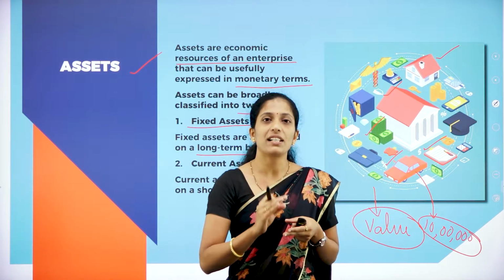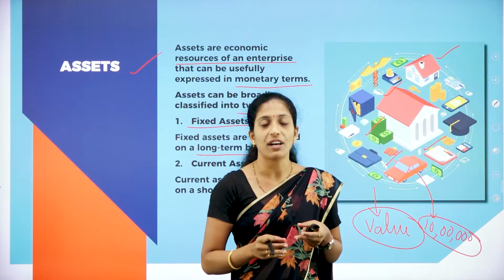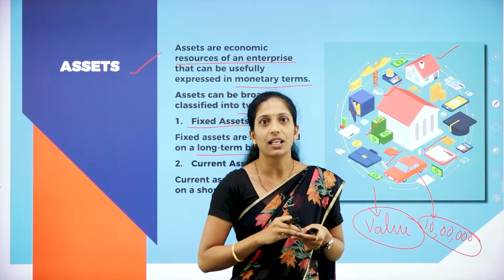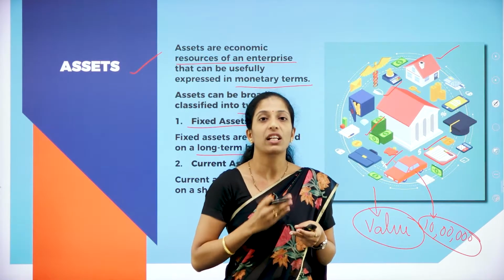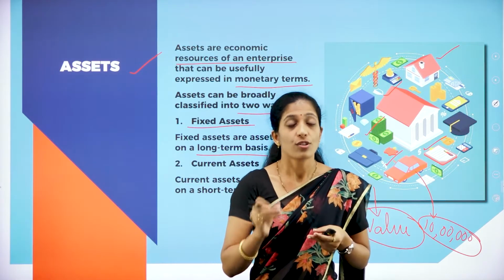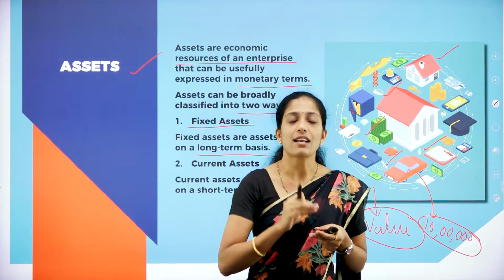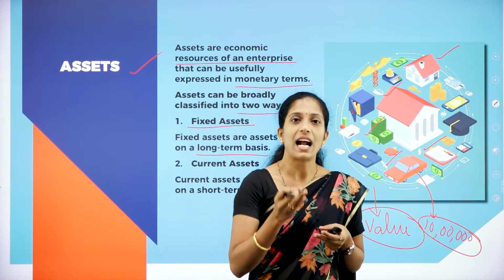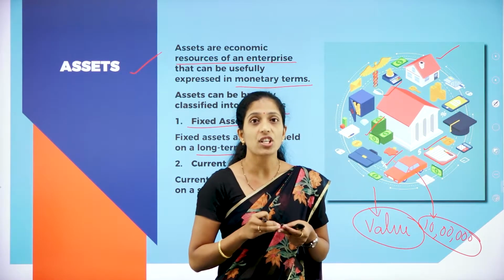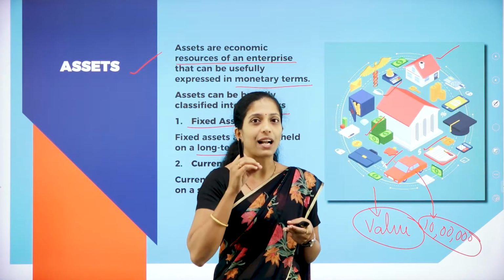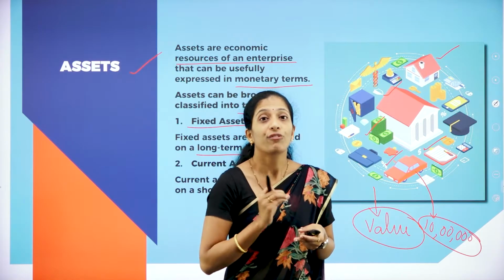Now whether that building will be purchased often and often? No. For example, in a school, they will purchase some furniture. Whether they are going to purchase the furniture often and often, every year? No. So furniture is what? It's an asset for the school. In the same way, for an organization, in order to undertake the activity, they have purchased a building. So every year they will not change that building. So that building is what? It is a fixed asset.